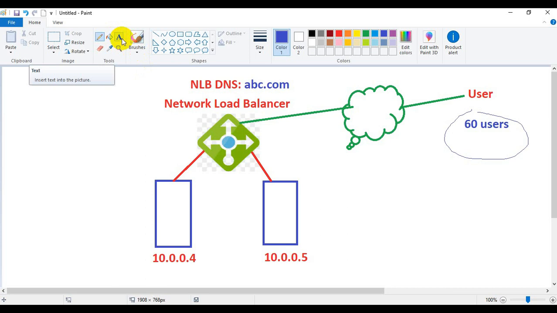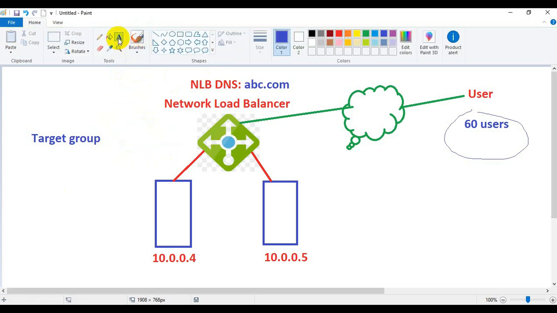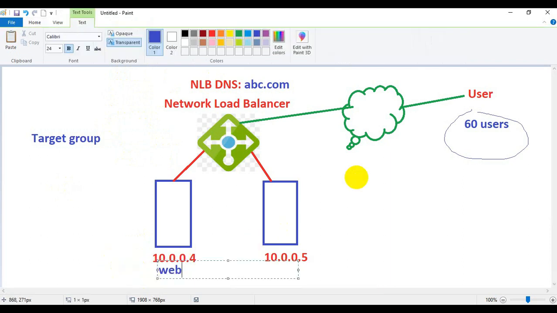So let us understand what a target group is. A target group is a logical group which combines the servers, and the servers are called targets. Let's say we have two EC2 instances or two web servers: web server 1 and web server 2.